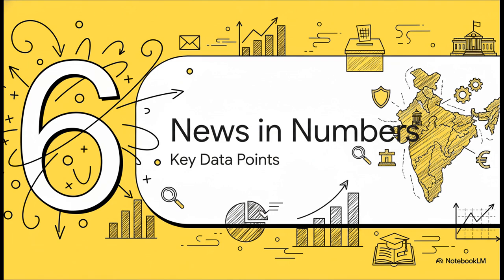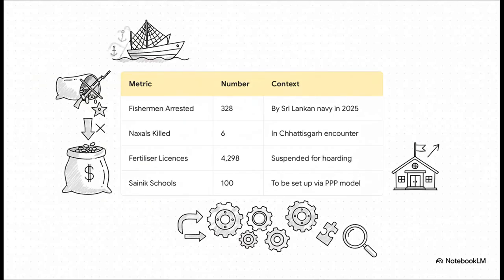And finally, let's wrap up with a rapid-fire data roundup. This is just to help you lock in some of these other key facts from the day's news. Let's just quickly run through these numbers. 328 Indian fishermen have been arrested by the Sri Lankan Navy so far this year. 6 Naxals were killed during an encounter in Chhattisgarh. Over 4,200 fertilizer licenses have been suspended in a major crackdown on hoarding. And 100 new Sainik schools are going to be set up under a public-private partnership model.